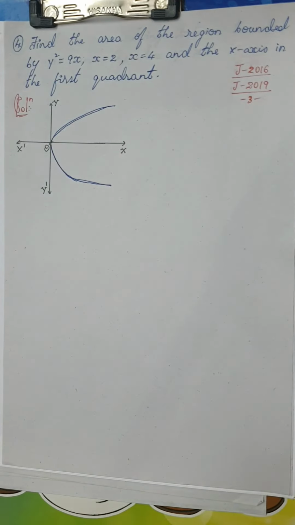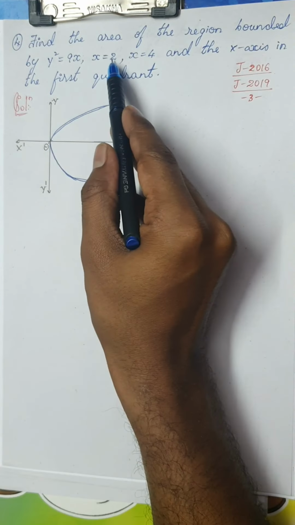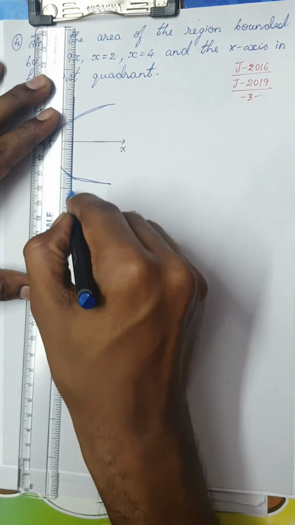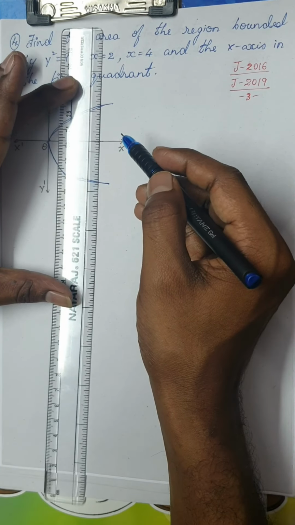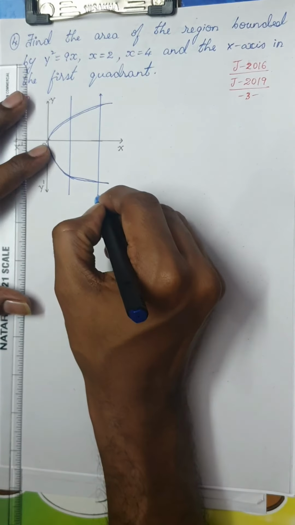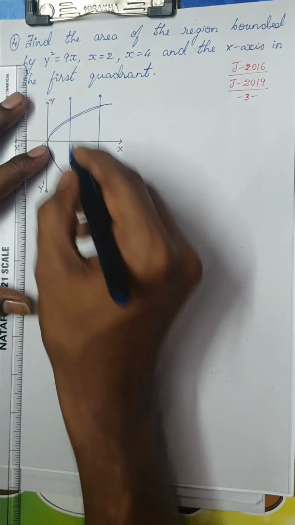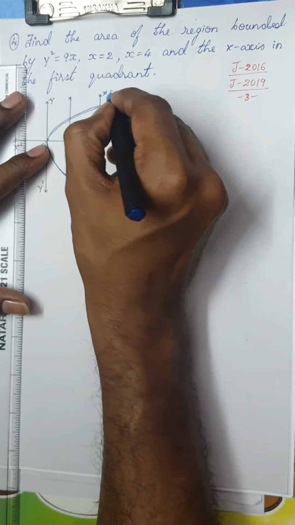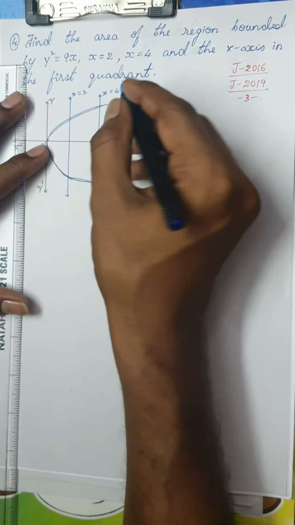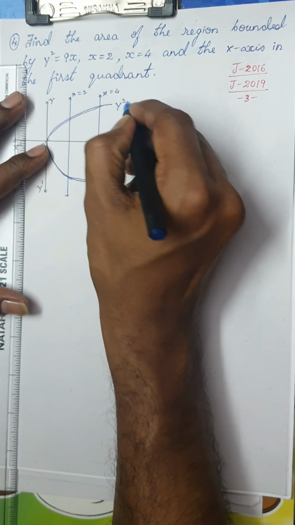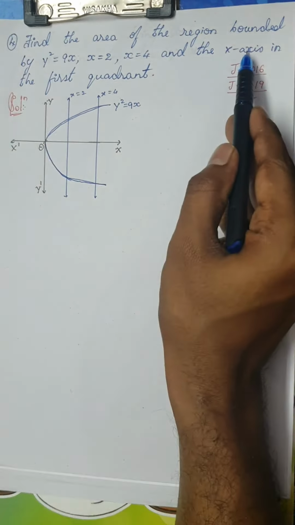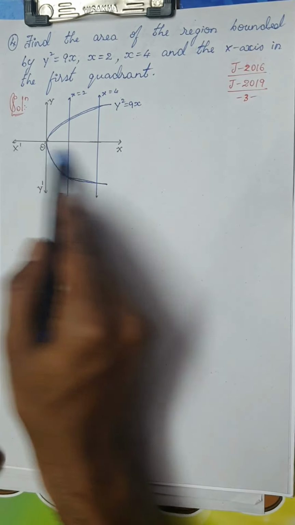So the parabola is facing right, and the lines you have are x is equal to 2 and x is equal to 4. Remember, you have to write down the curves so that it would not confuse. So x is equal to 2, x is equal to 4, the curve y square is equal to 9x, and this is the x-axis.